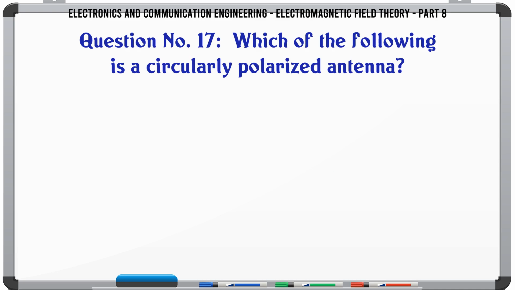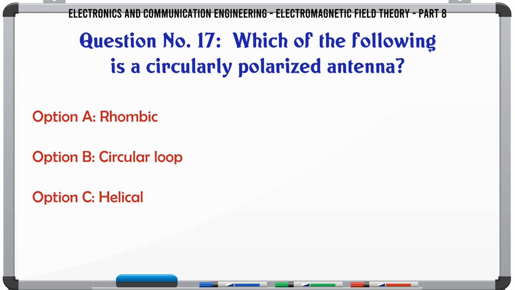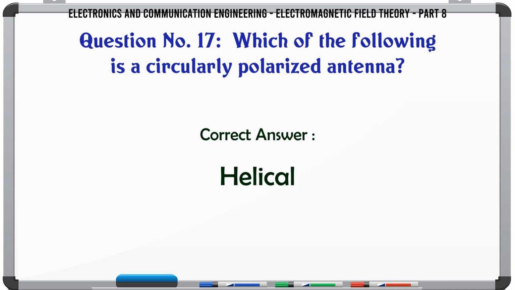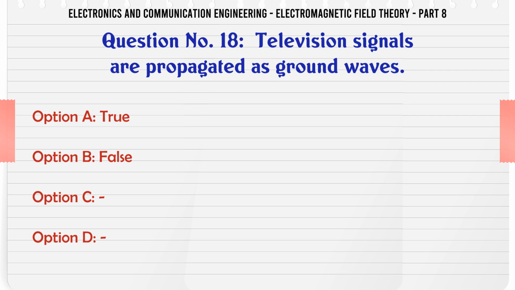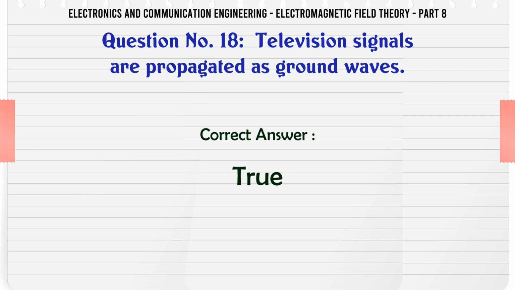Which of the following is a circularly polarized antenna? A. Rhombic. B. Circular loop. C. Helical. D. Yagi. The correct answer is helical. Television signals are propagated as ground waves. A. True. B. False. C. D. The correct answer is true.